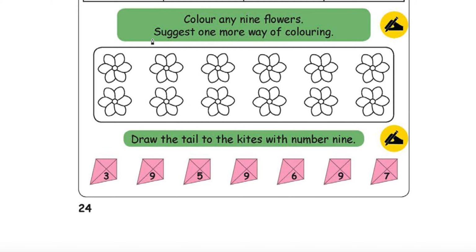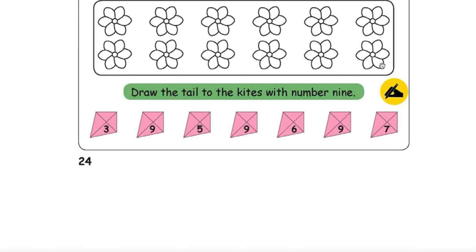Color any 9 flowers. Suggest one more way of coloring. 1 2 3 4 5 6 9. In total there are 12. Okay, there will be many ways. Take any 9. Draw the tail to kites with number 9.